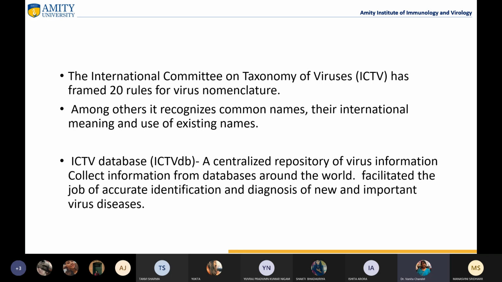I'll definitely get samples from Shimla or Himachal, any part of Himachal, or maybe Jammu and Kashmir. So I can name it on the basis of a particular variety also, or just add a surname kind of a thing, like Shimla isolate. So in this way, we can name viruses, right?